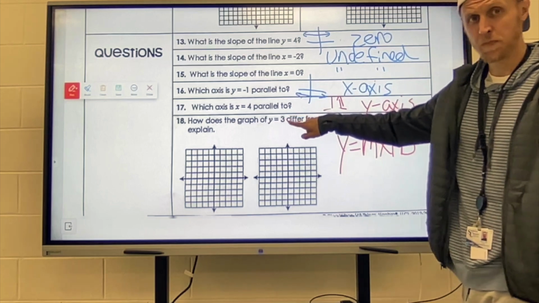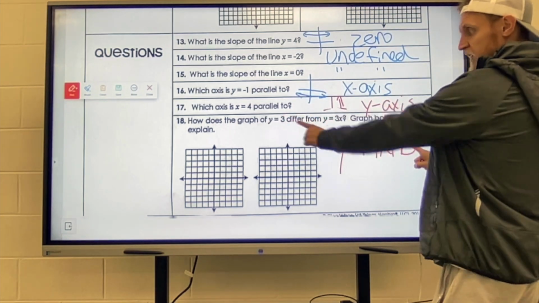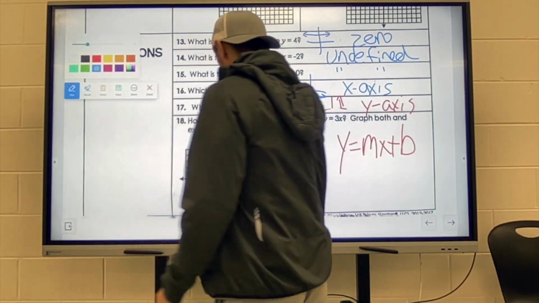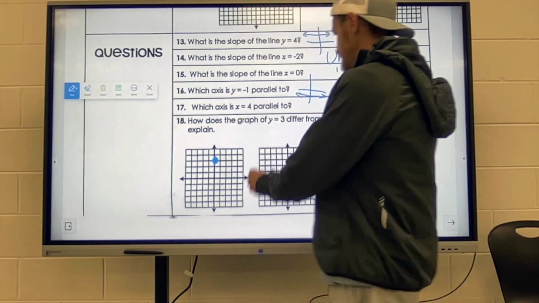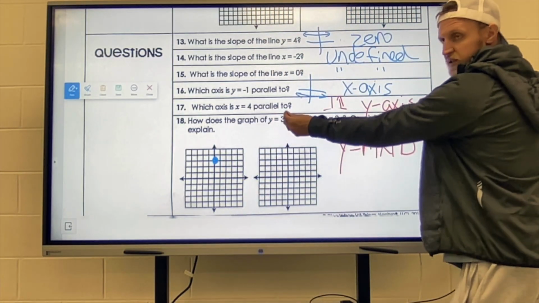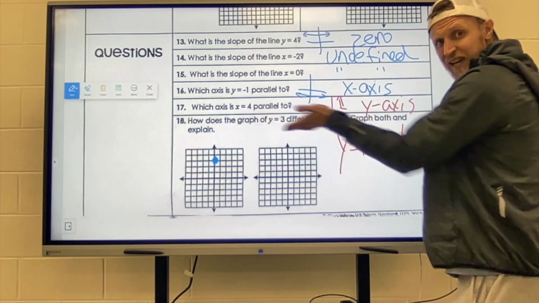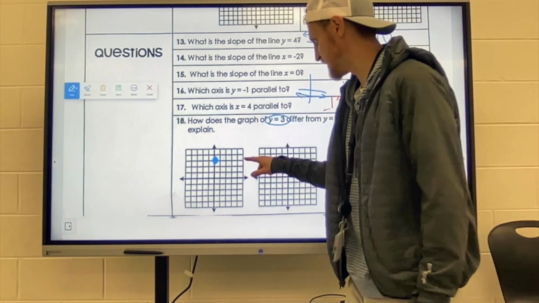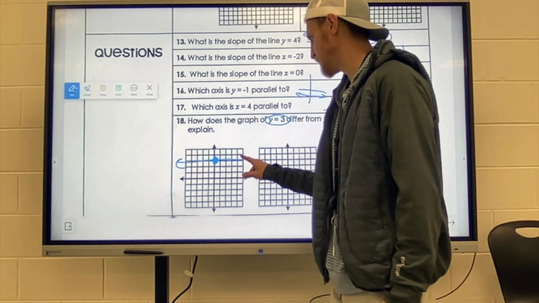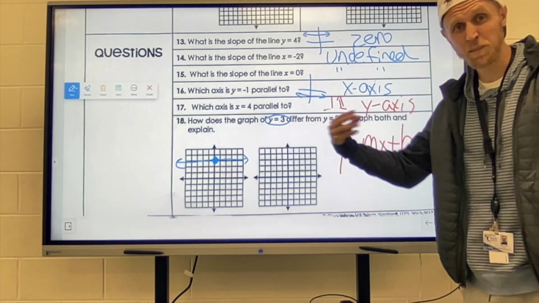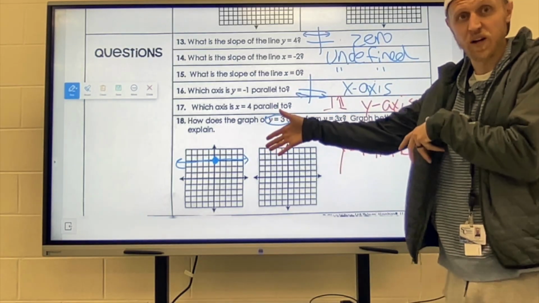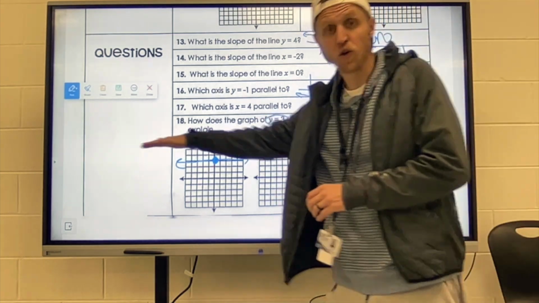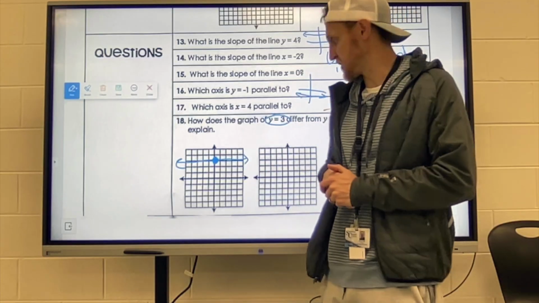Y equals 3. The y-intercept here is 3. That would be technically my starting point. I'm going to make this blue just to stay consistent. But notice we're missing the mx part. So the slope in this case is 0. But we already knew that if we wanted to graph that, that's just a horizontal line. And that's why it's a horizontal line, by the way, because the slope, the mx, is 0. It's not there. We don't need to put it because it's 0. So that's why a slope of 0 just stays unchanging.